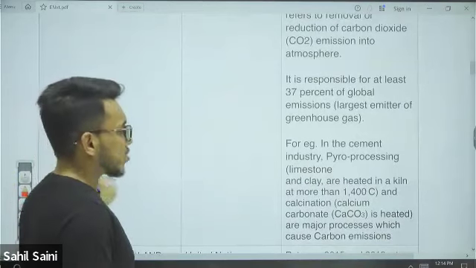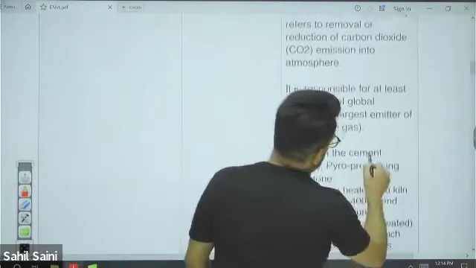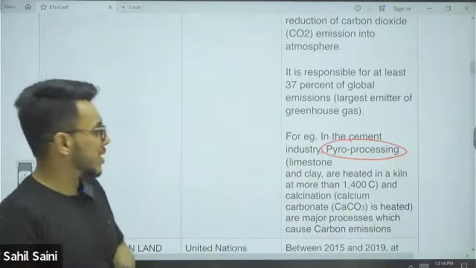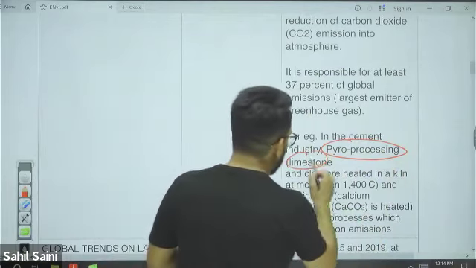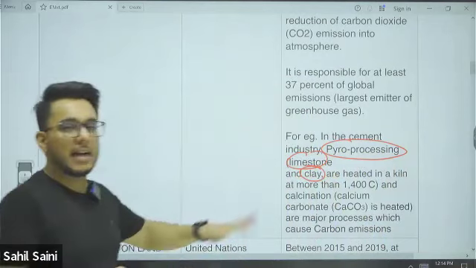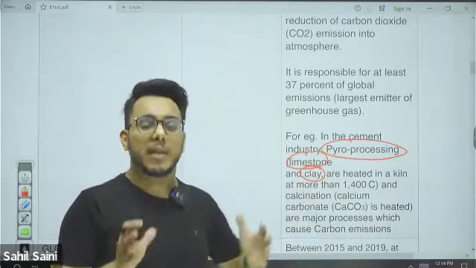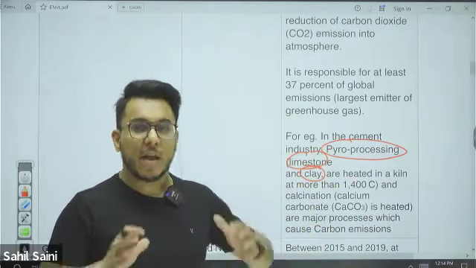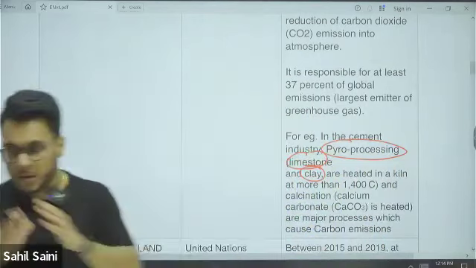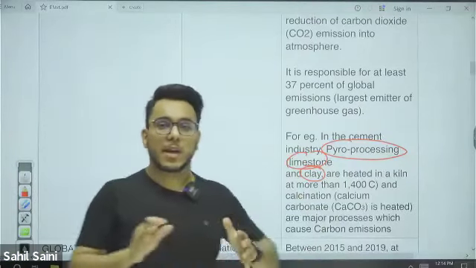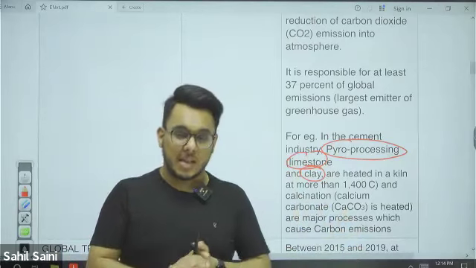in the cement industry, there is pyro processing that is done. So what is pyro processing? Here, limestone and clay are heated at 1400 degrees Celsius. Now, to create such a high amount of heat, a lot of energy is required. And in this kiln also, a lot of greenhouse gases are emitted.